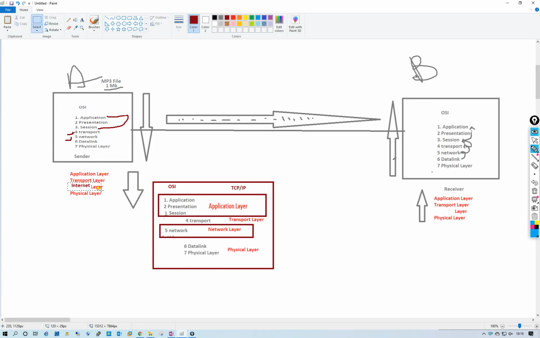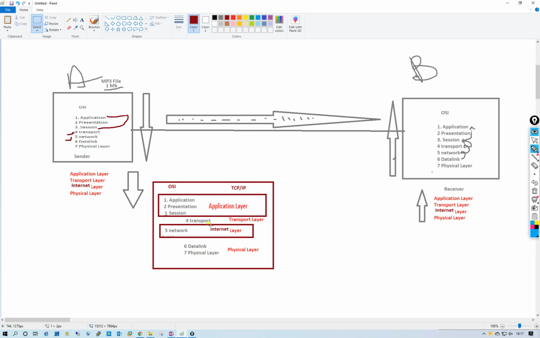Okay, this is our internet layer. So now the third, network layer, is converted to the internet layer, and the data link and physical layers are converted to the physical layer.